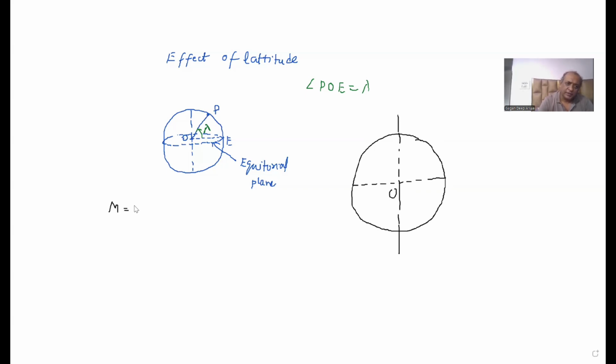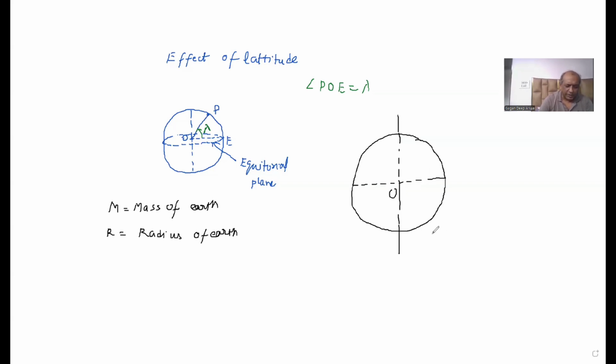So capital M is taken as the mass of Earth. Capital R is taken as the radius of Earth, and O is taken as the center of Earth. So the whole mass of the Earth can be supposed to be concentrated at the center of the Earth.